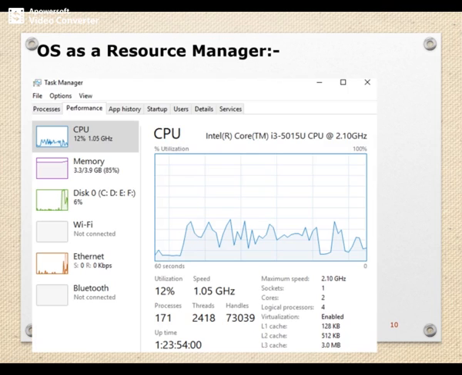Next, you can observe the OS as a resource manager. You can see the list of resources that are being used: CPU, memory at 85% usage, disk, and Ethernet, Wi-Fi or Bluetooth. You can observe the usage rate.